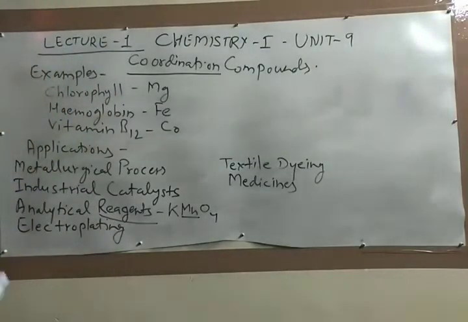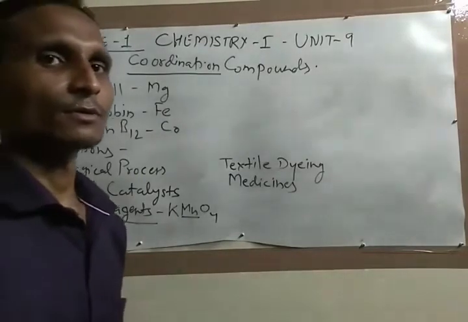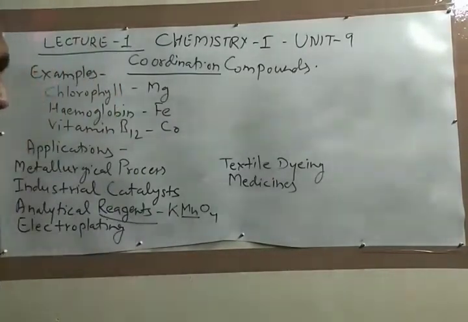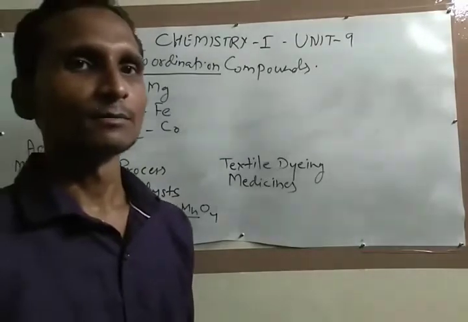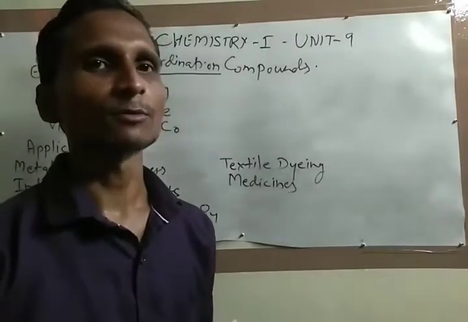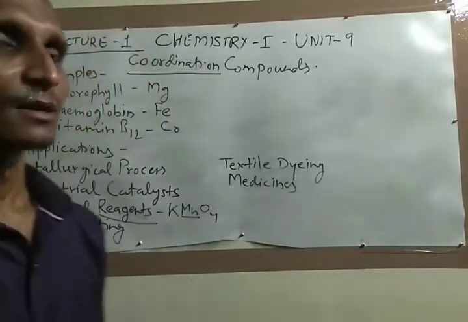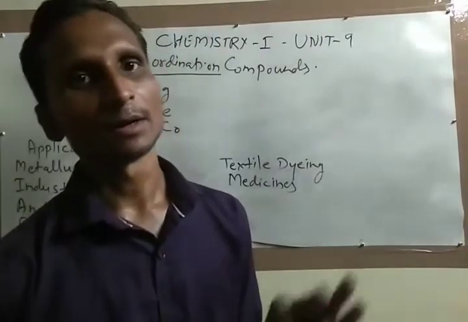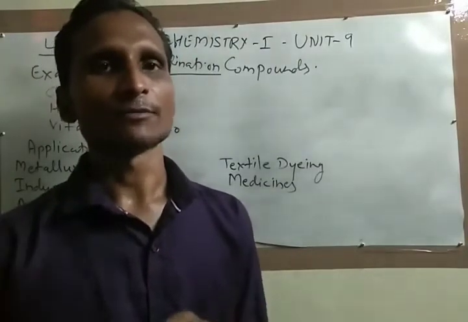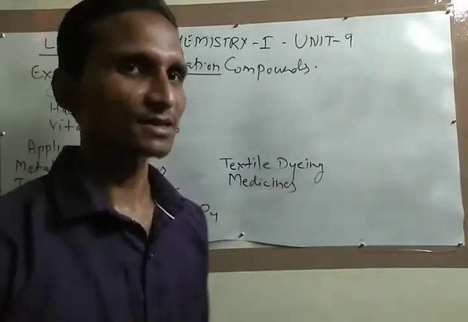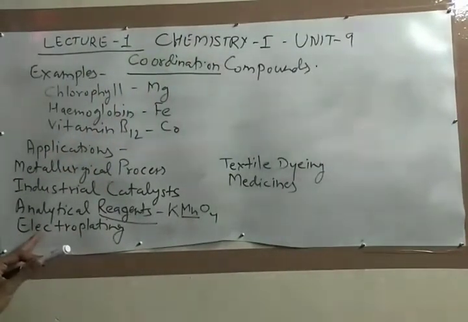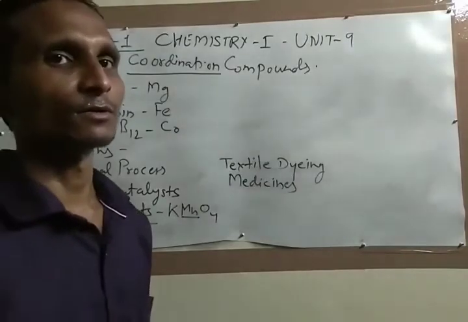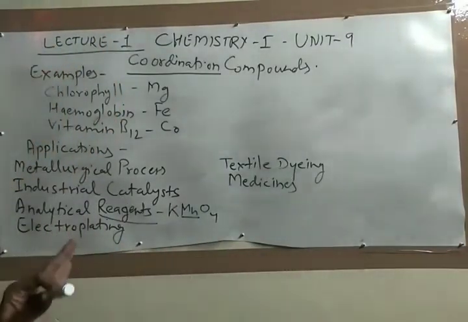Then another field is electroplating. We save the outer layer of metal with the help of electroplating. That means this method stops the supply of moisture and air inside the surface of pure metal. That's why it is called electroplating, and several kinds of coordination compounds are used in such a process.